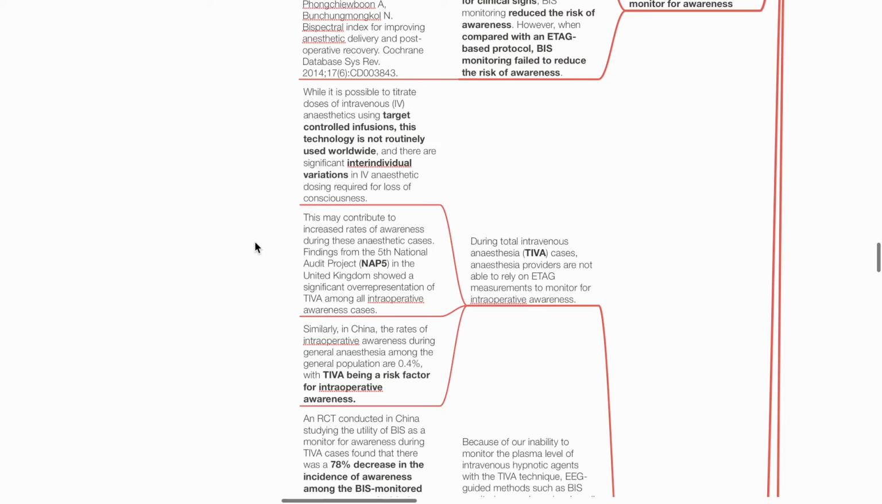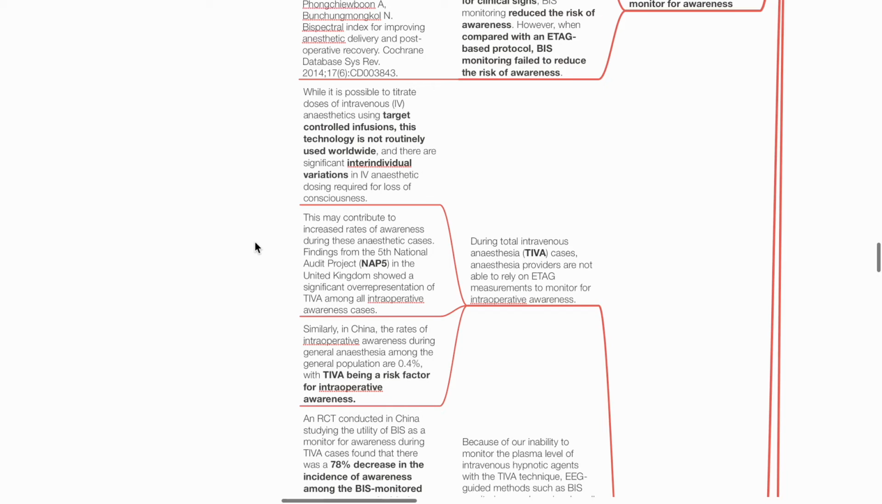While it is possible to titrate doses of IV anesthetics using target-controlled infusions, this technology is not routinely used worldwide, and there are significant inter-individual variations in IV anesthetic dosing required for loss of consciousness. This may have contributed to increased rate of awareness during anesthetic cases using TIVA, which has been shown in NAP5.